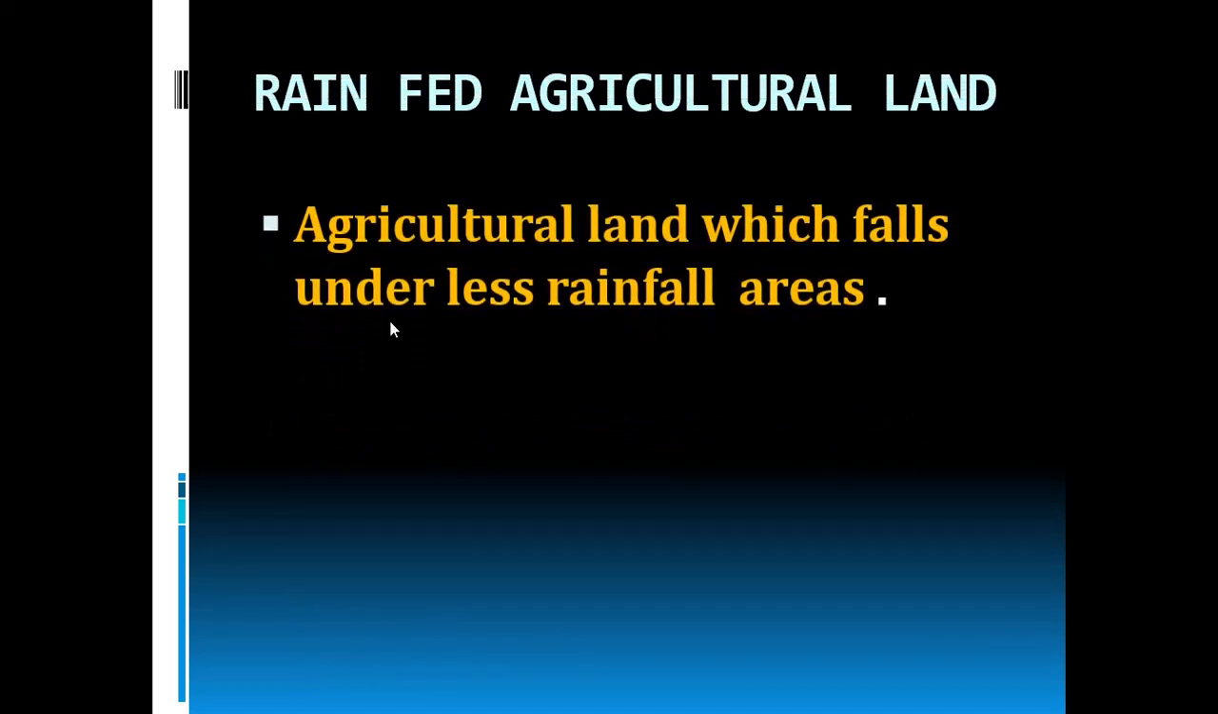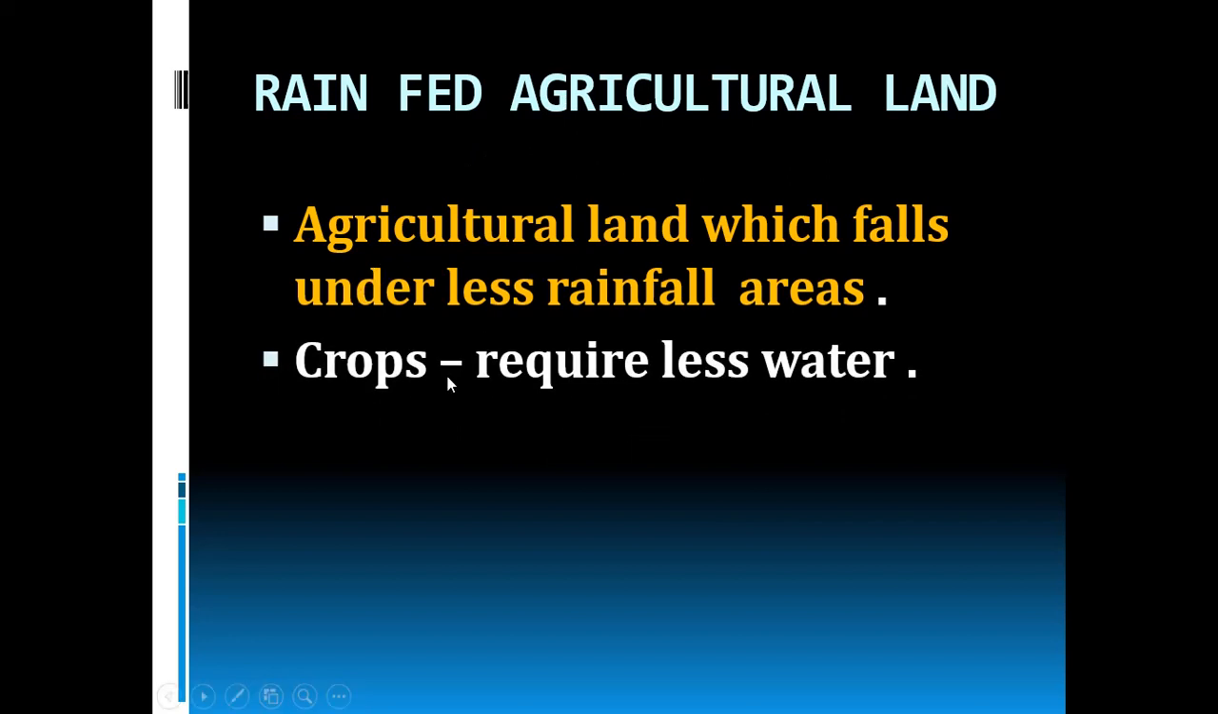What is meant by rain-fed agricultural land? In this agricultural land, there will be less rainfall. Okay, so agricultural land which falls under less rainfall areas is called as rain-fed agricultural land. Okay, so this agricultural land will be having less rainfall, so that they are called as rain-fed agricultural land.